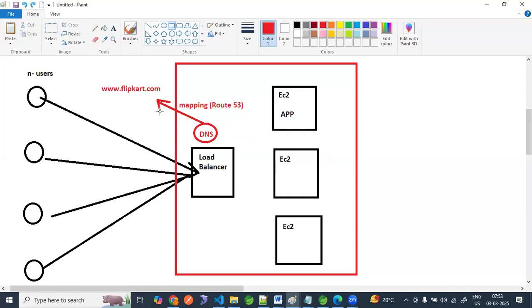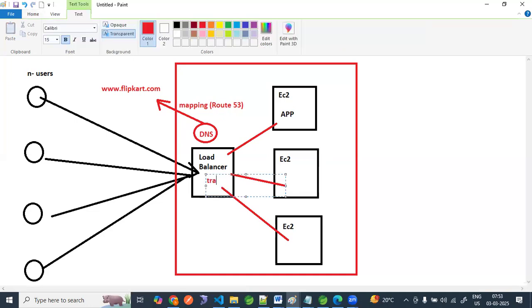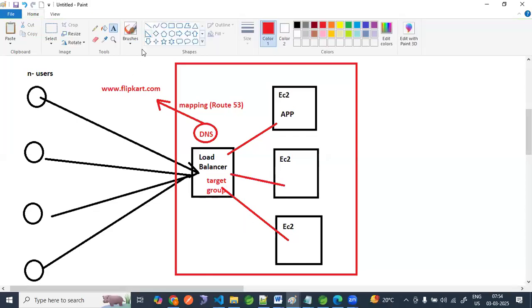At this moment, we are just checking this DNS name. We are exposing a single point of access to our application. This load balancer is linked to all the EC2 instances with the help of a target group. We have seen the target group in the load balancer. I recommend watching the previous recording of the load balancer, then it will be easier to understand this again. Network load balancer, same process we have to do.